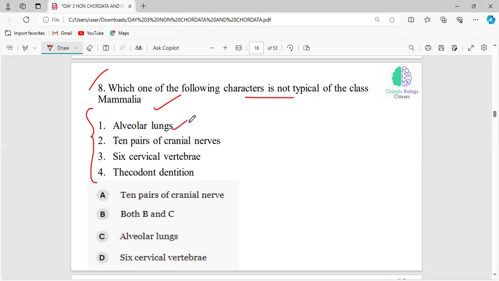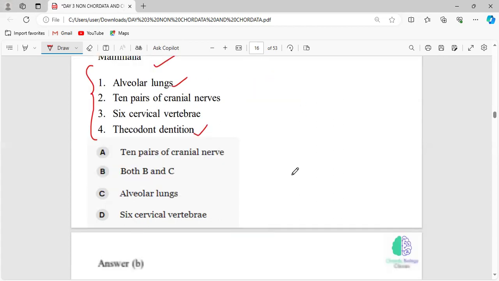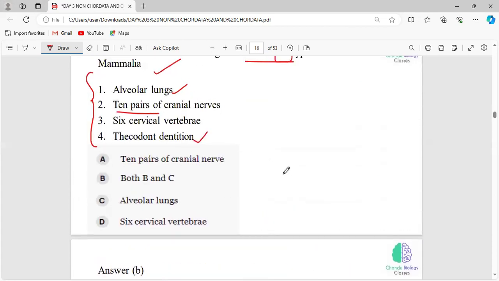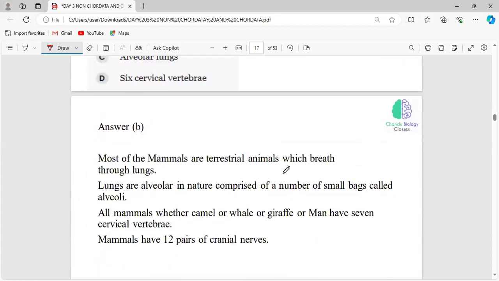Just think whether lungs will be in this category or not. Thecodont dentition will be a characteristic feature or not. By seeing this, you can easily eliminate the options, and they are asking for the not typical characteristic features here. So the answer is B and C. Why? Because here they have 12 pairs of cranial nerves.